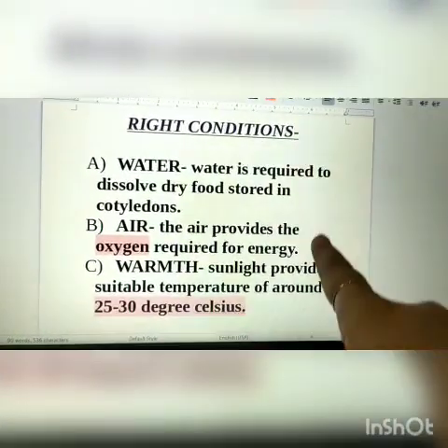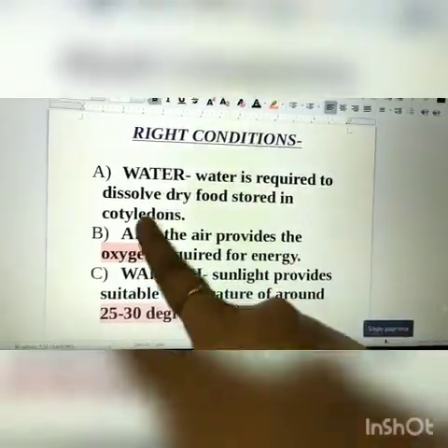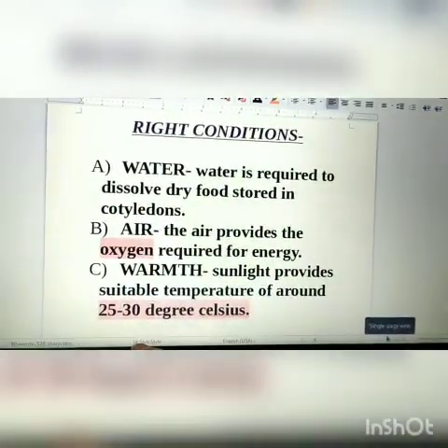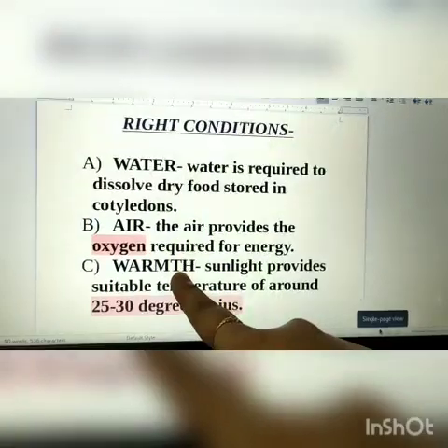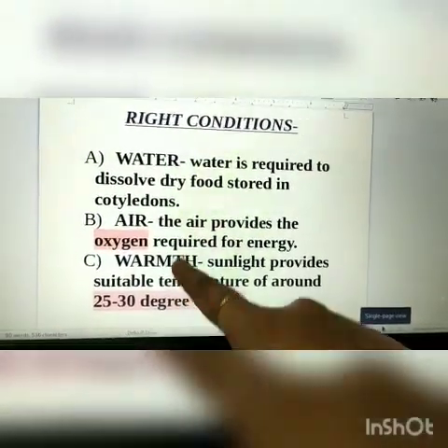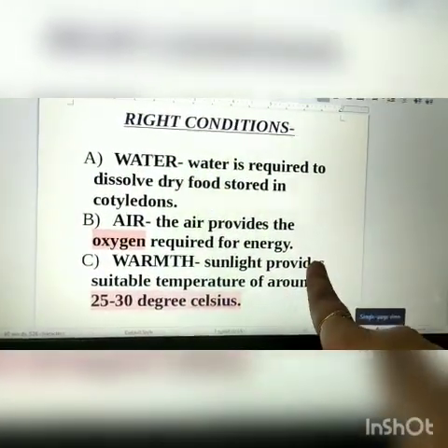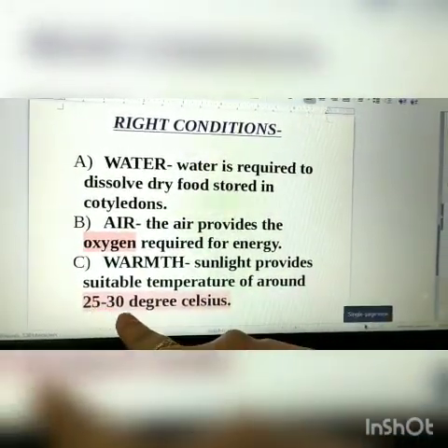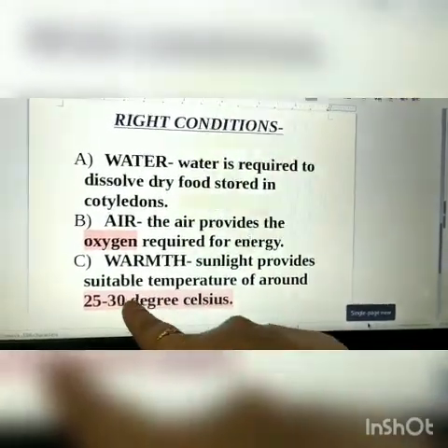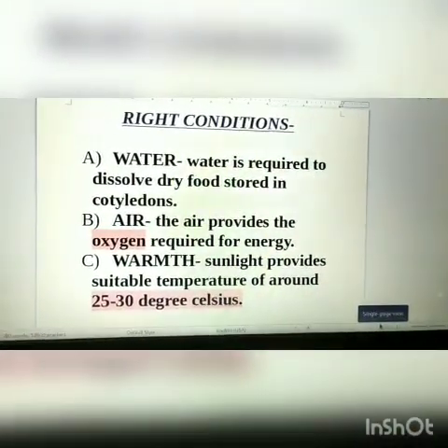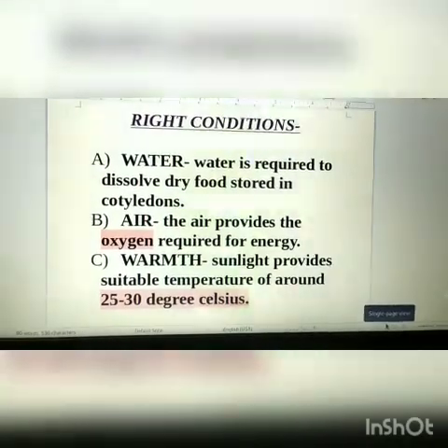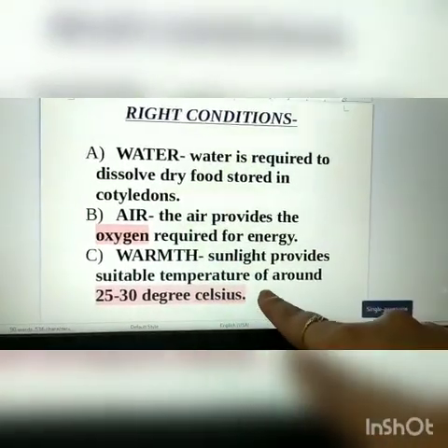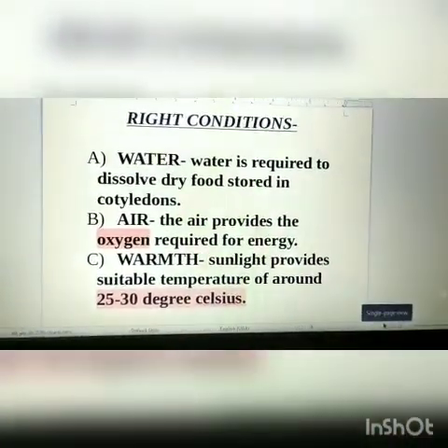That means energy is provided by the oxygen which is present in air. Now the last one is warmth. Warmth means suitable temperature. So sunlight provides suitable temperature of around 25 to 30 degrees Celsius. Degree Celsius is the temperature scale. So 25 to 30 degrees Celsius is the required temperature by the seed.